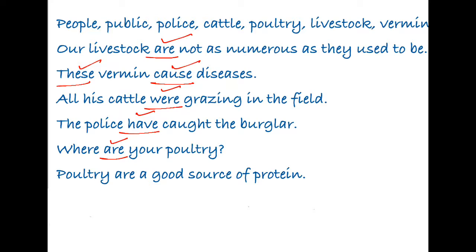Meat is a source of protein. The birds in themselves, if they are not eaten, cannot do anything about the proportion of proteins in our body. So we are talking about the meat of those birds. So the sentence becomes poultry is a good source of protein. The sentence is not correct here. We will have to correct it by putting is. Poultry is a good source of protein.